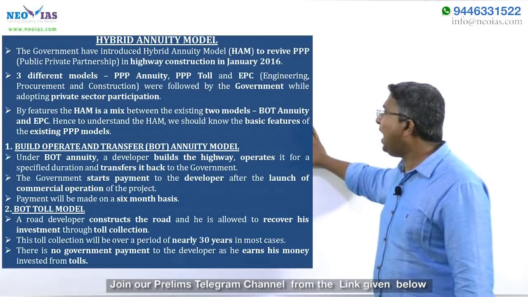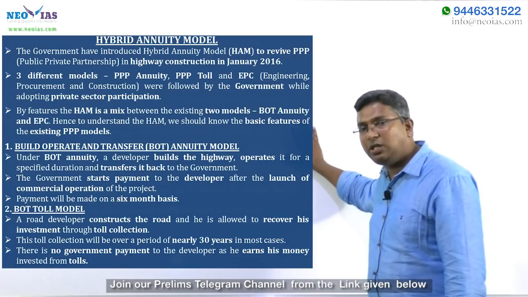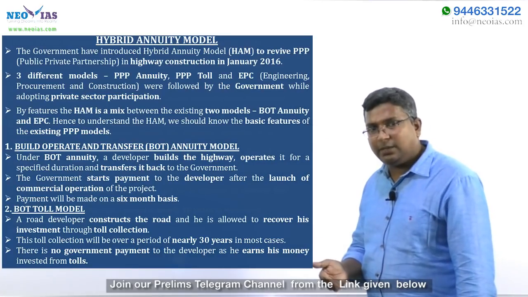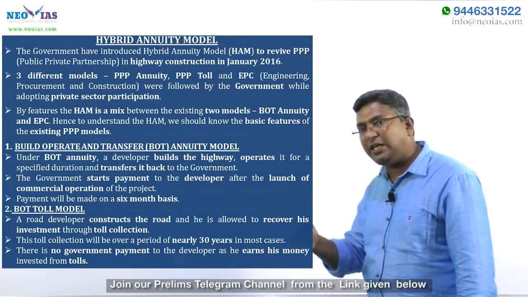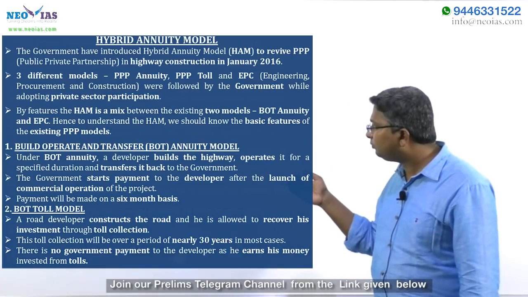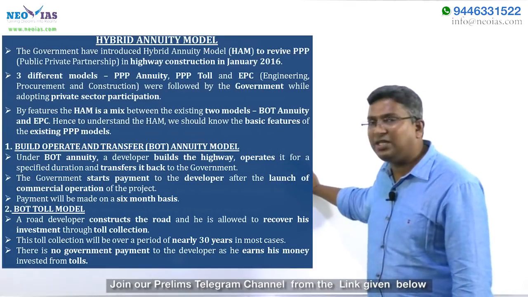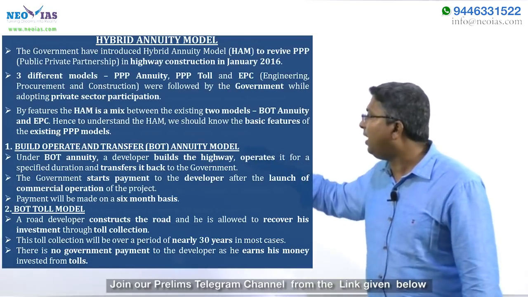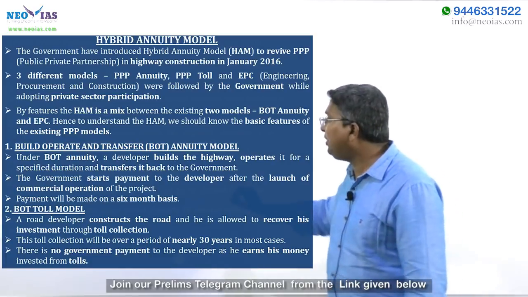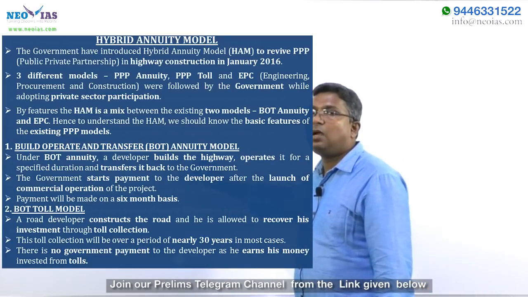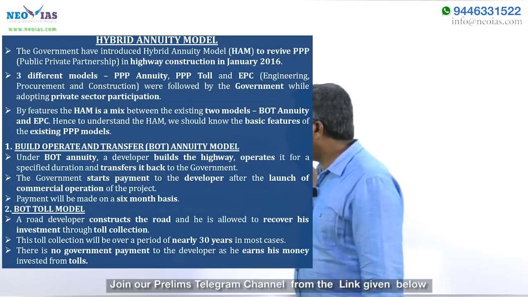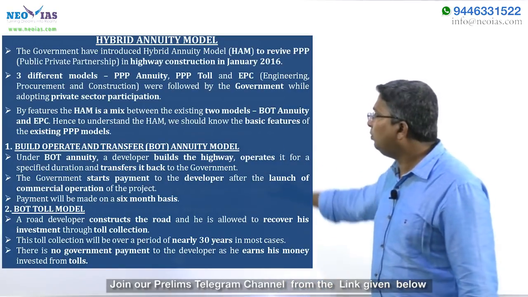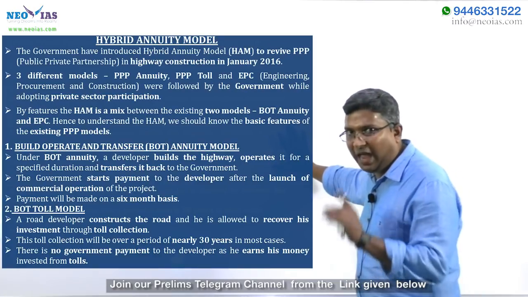So in the BOT annuity model, the private sector will build it, operate it for some time and transfer it to the government. Once the commercial operation is started, the government will pay a regular annual payment, meaning government will pay an annuity. This annuity is paid on a 6-month basis. The government will pay the developer every 6 months. So these are the features of the annuity model.